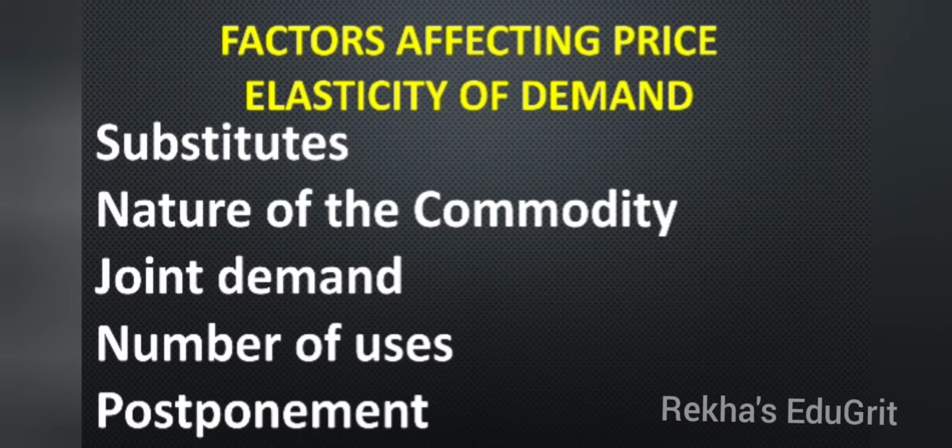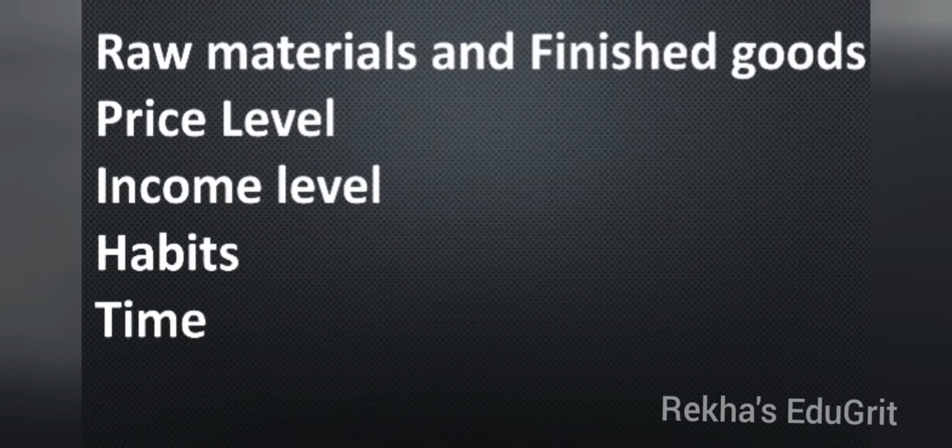Elasticity of demand or price elasticity of demand is influenced by the following factors: substitutes, nature of commodity, joint demand, number of users, postponement, raw materials and finished goods, price level, income level, habits and time. So one by one I'll explain.